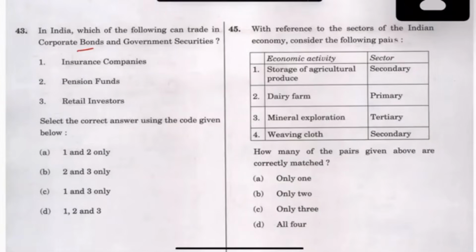Next, corporate bonds and government securities. Which of the following can trade? This can trade, this can trade, this can trade. I hope you have seen the news. Stock market is down. In this index, Nifty and all, they will say it is very, very low.